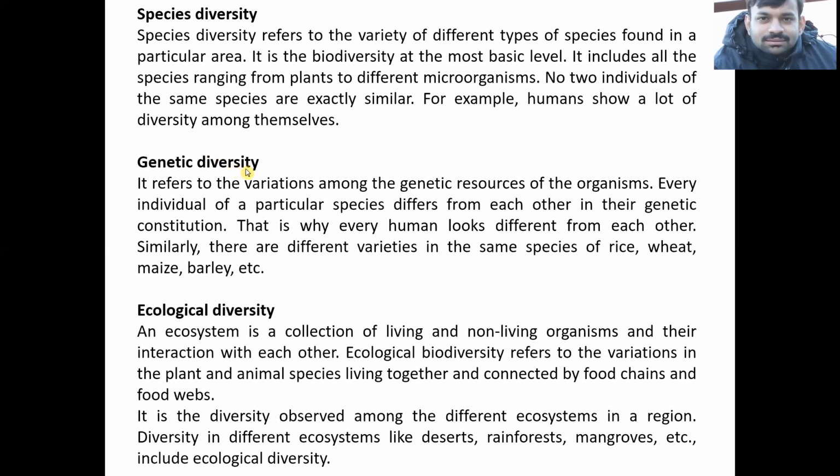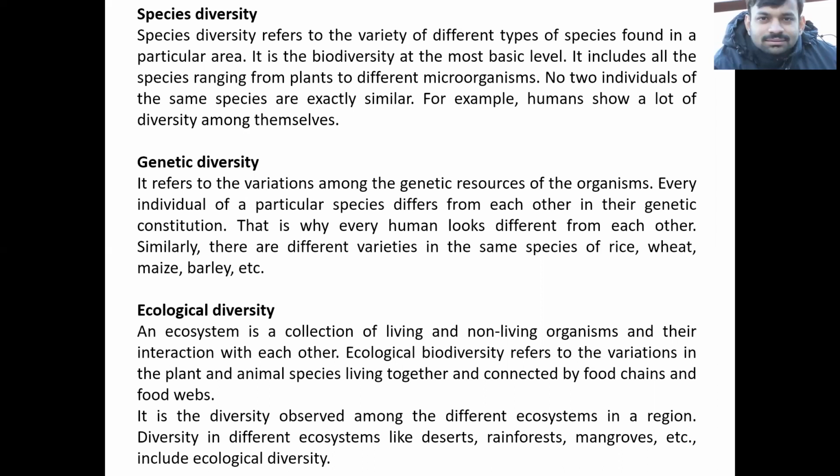Second is genetic diversity. It refers to the variations among the genetic resources of the organisms. Every individual of a particular species differs from each other in their genetic constitution also. So humans look different from each other.